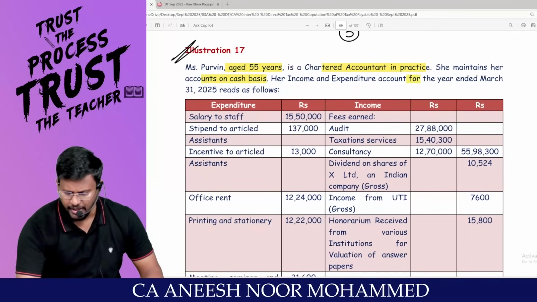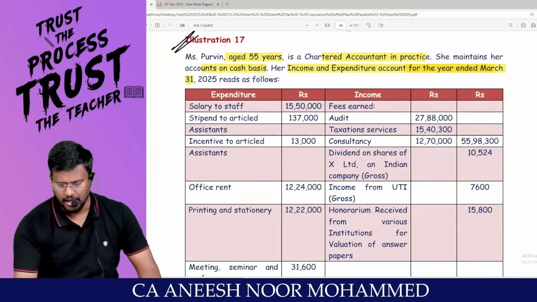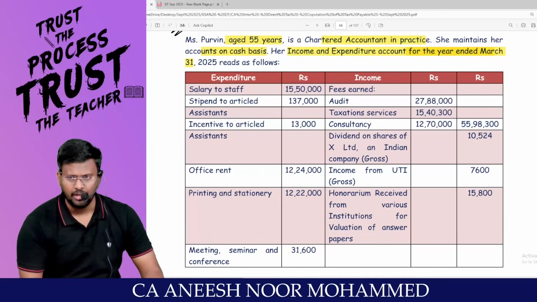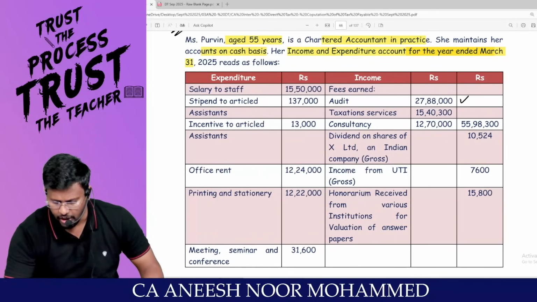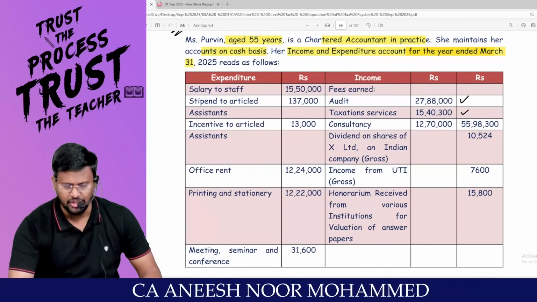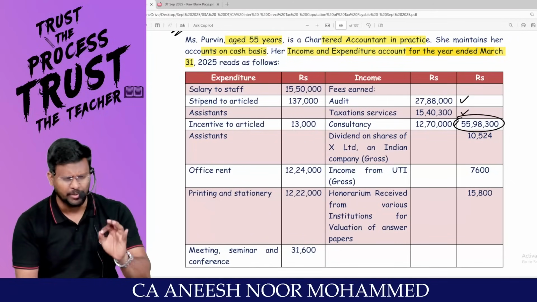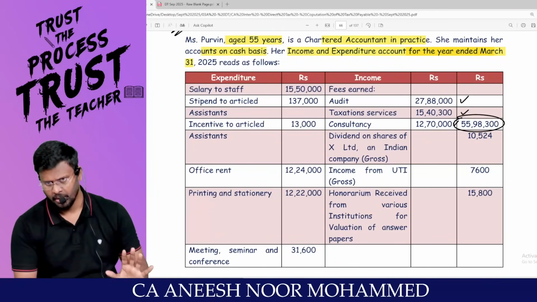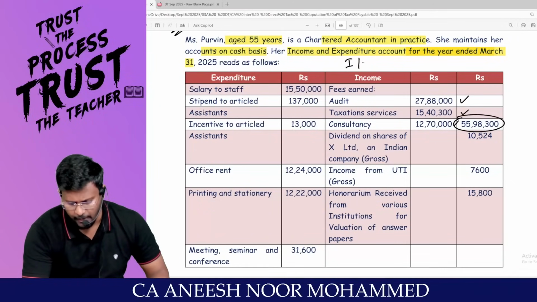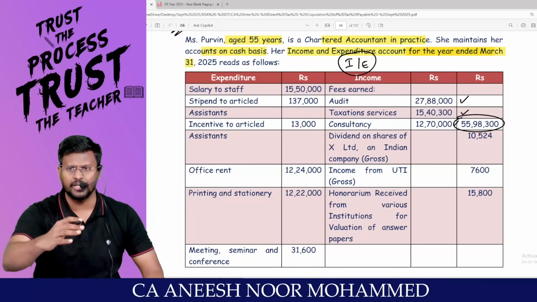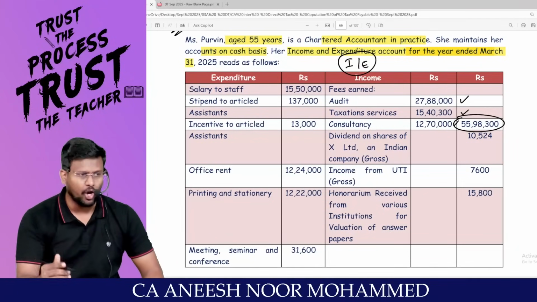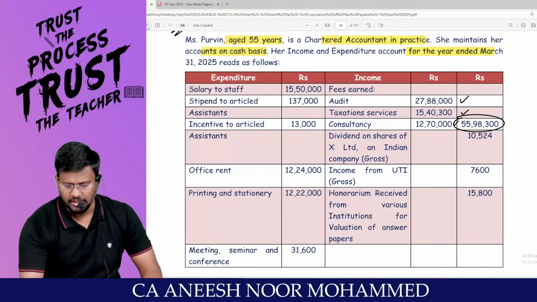Her income and expenditure account for the year ended 31st March is as follows. You yourself tell me, if you become a CA, you will be having audit fee, taxation service fee, consultants fee. These are all PGBP income. It has to be credited to the P&L account. Instead of P&L account, they have given income and expenditure account. Let it be there. All the expenditure will be debited to the P&L account and all the income will be credited to the P&L account. Right, sir?